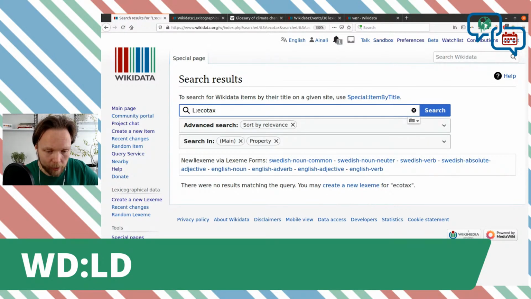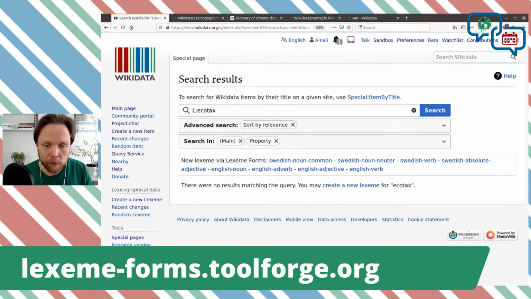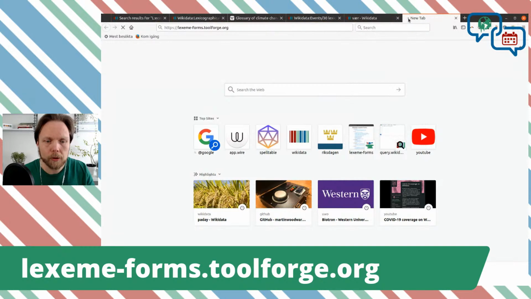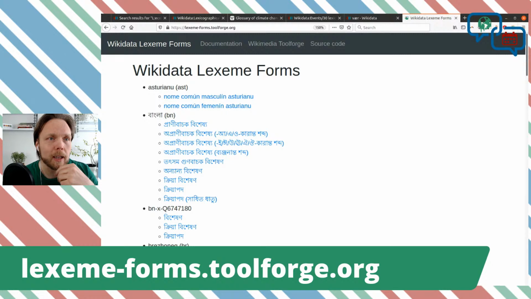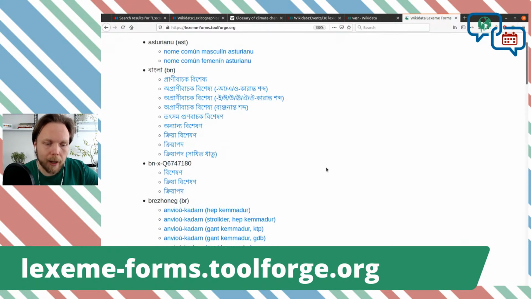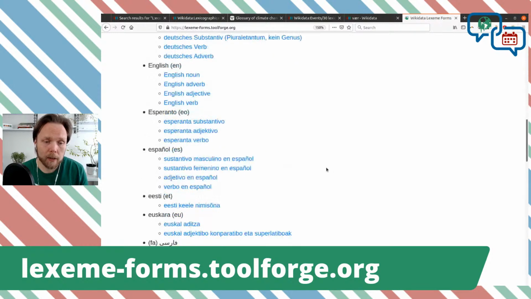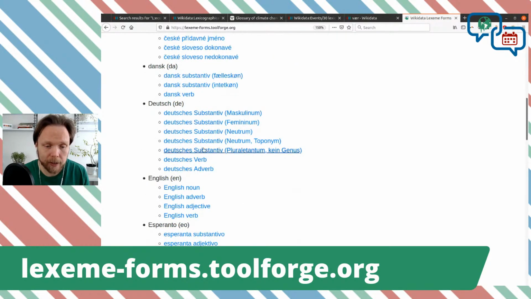Now you see I have a script underneath here. I should really show that in. But what this script does, which you can base your languages on, is it actually gives you a link to the Lexeme forms. And I'm going to bring that tool up because that tool is so good when you're starting a new Lexeme from scratch. So you have all the languages that it exists in for now, and the different lexical categories that have forms set up.